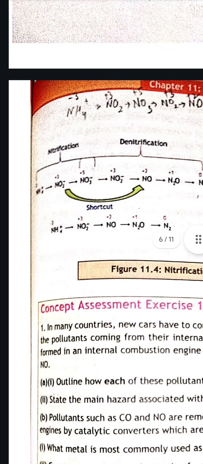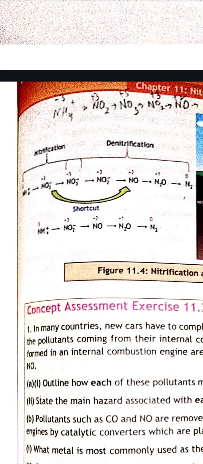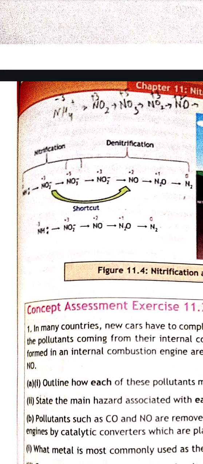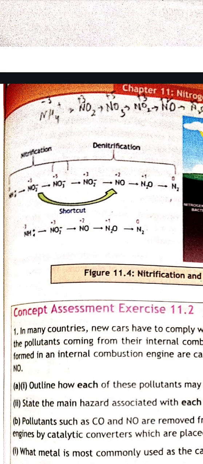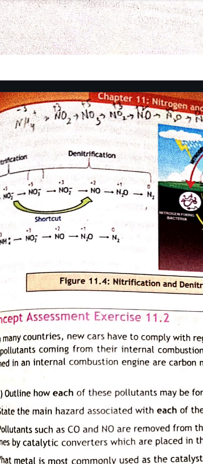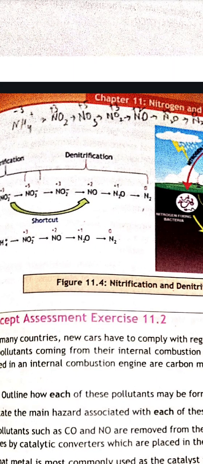When we look at the oxidation states, NH3 has -3 oxidation state, NO2 minus has +3 oxidation state, NO3 minus has +5 oxidation state, and this is the nitrification.